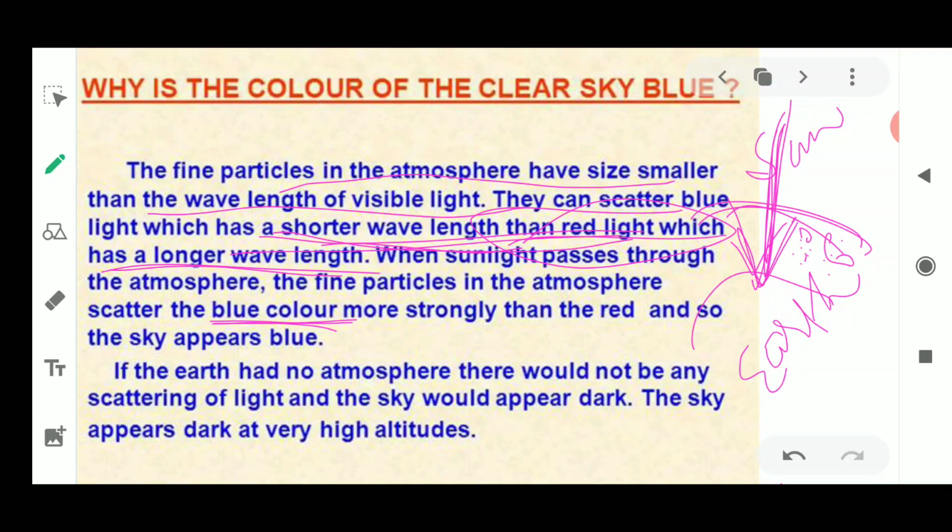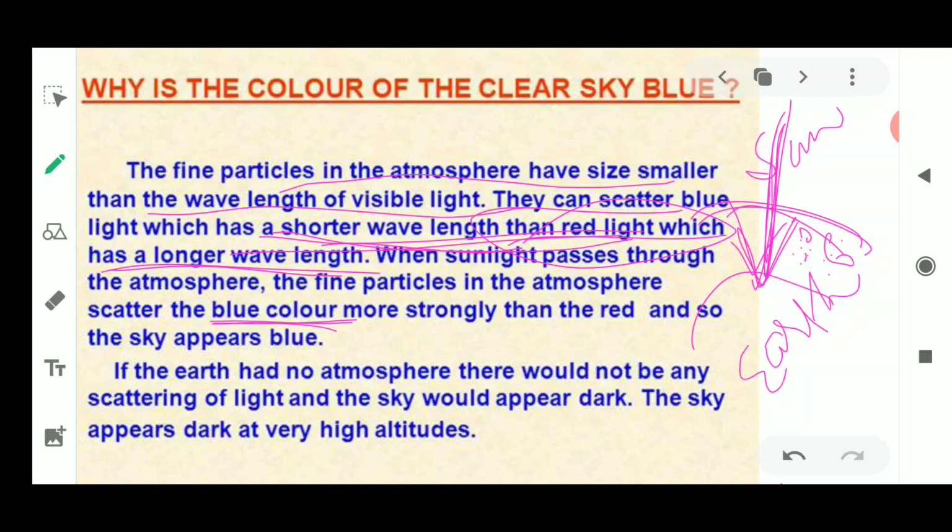It looks blue because of the scattering, and due to the scattering, all the blue light is scattered, and that scattered blue light enters our eyes, due to which it appears blue in color. Had any other color scattered, it would have looked like that color, but we are talking only about blue color. Why? Because blue color has the shorter wavelength as compared to the red one.